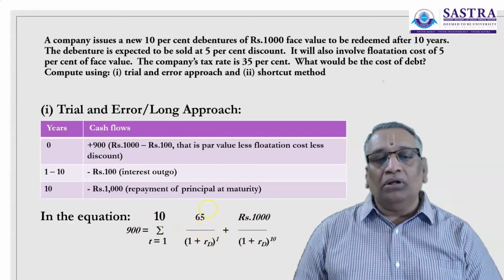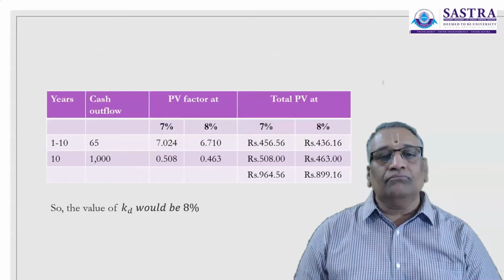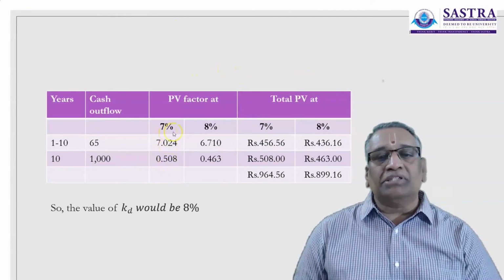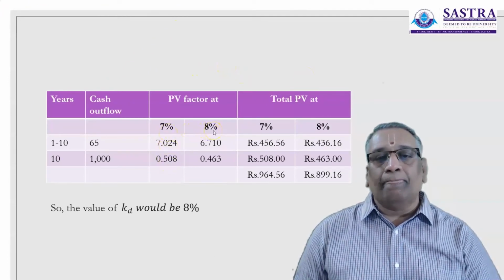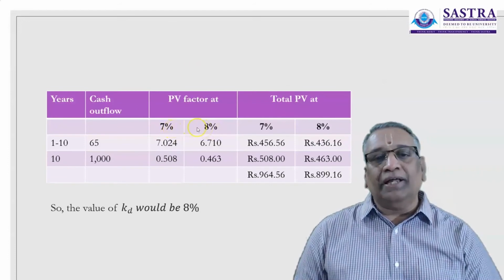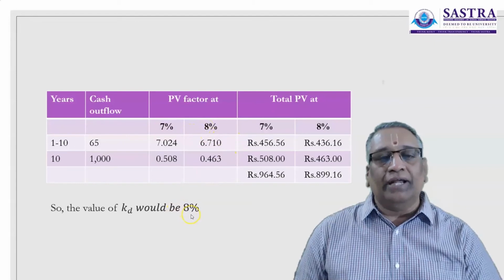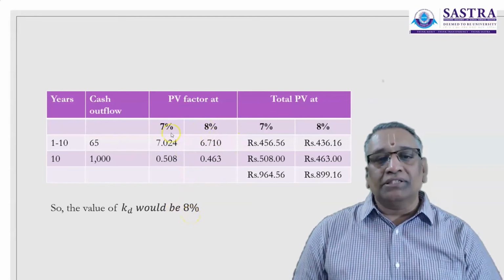So we have to find out the appropriate rate using the trial and error approach. So let us now consider present value factors of 7% and 8%. If you go with 5% and 10%, you may have to do a simple interpolation. You will also be getting the same rate of 8%. So here we are considering 7%.